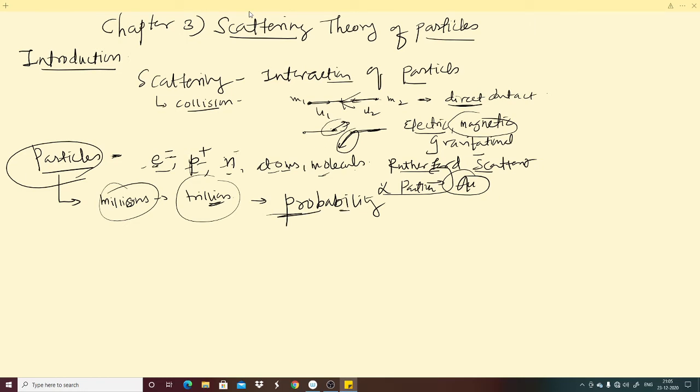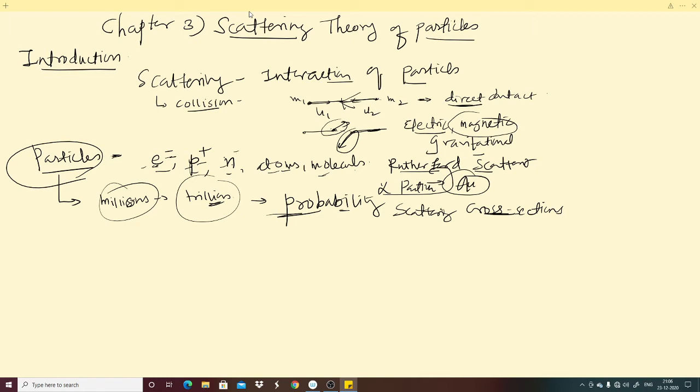For example, in the chapter we are going to study scattering cross section. So what does scattering cross section mean? It is the area, the probability area along which, along certain directions, a number of particles are scattered. Suppose we have 50% probability for a particular angle, it means 50% of particles are scattered in that particular angle. All those are important in this.